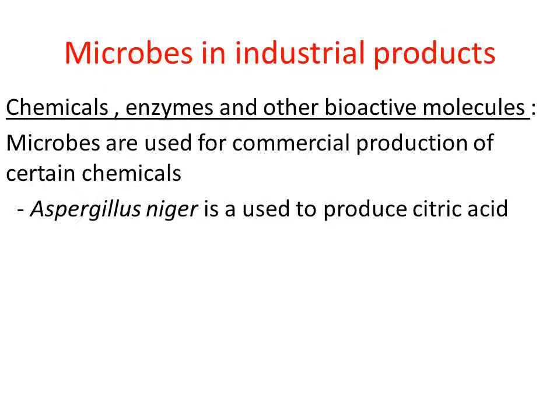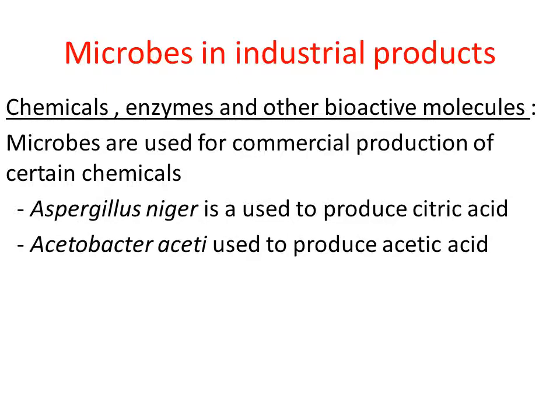right? And one more chemical produced on a large scale is acetic acid. Acetic acid is also a very useful chemical, right? This chemical is used in the chemistry lab for conducting many experiments, and it is a chemical used in the rubber industry, right? In the rubber industry they use this chemical for coagulating the latex. So there are lots of applications of acetic acid.